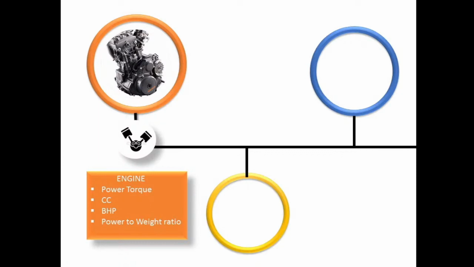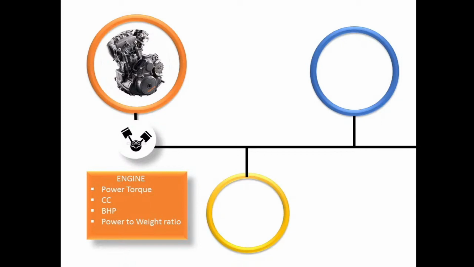Now next is the cc. The engine has 390 cc. cc refers to cubic centimeter. It denotes the engine size or engine volume. So it refers to the total volume of air-fuel mixture which is displaced inside the engine cylinder.